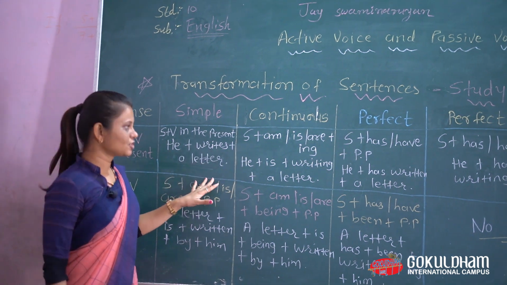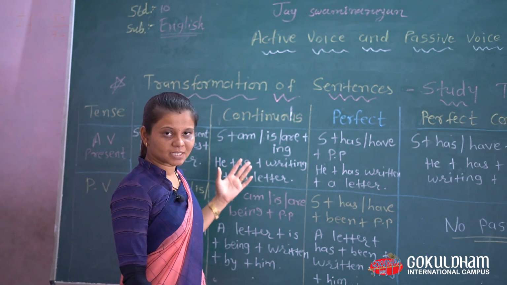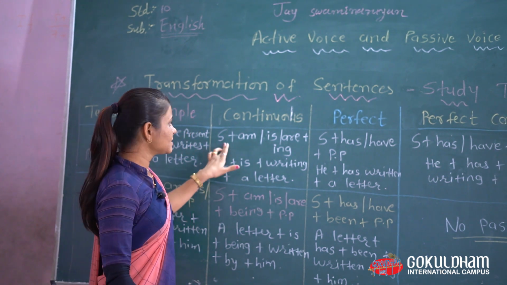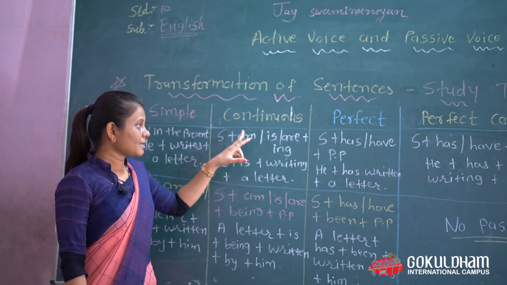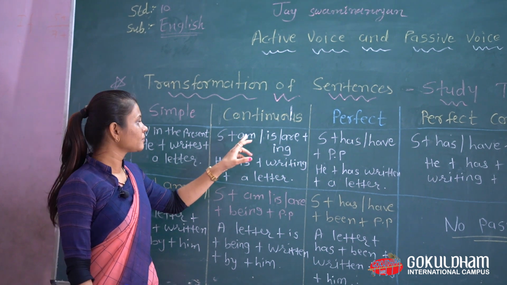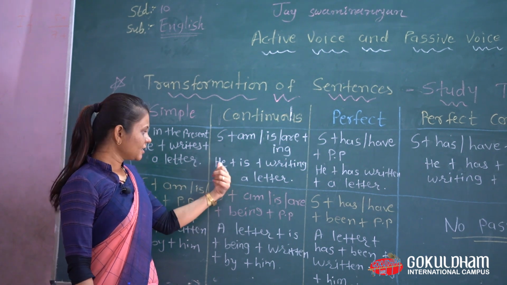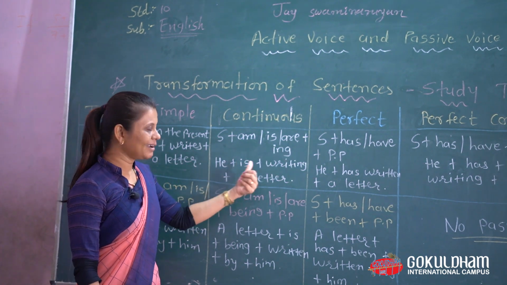He writes a letter. Then continuous tense. What changes are applied here? See, subject plus am, is, are, anyone available according to the subject, plus ing. Example, he is writing a letter.